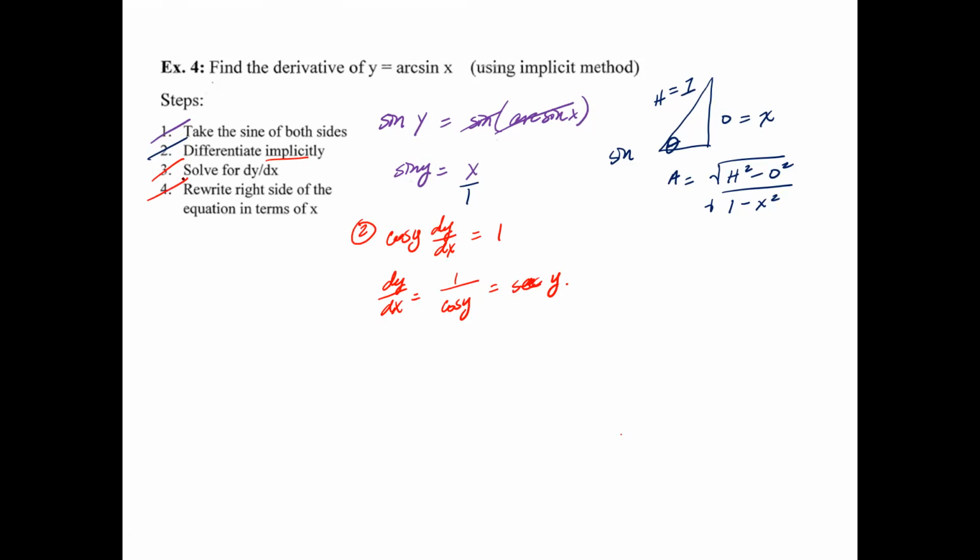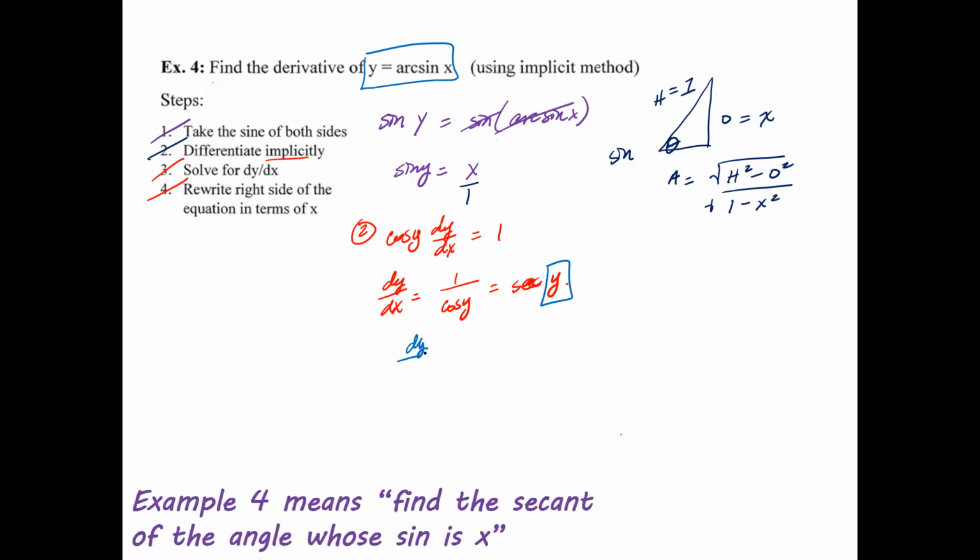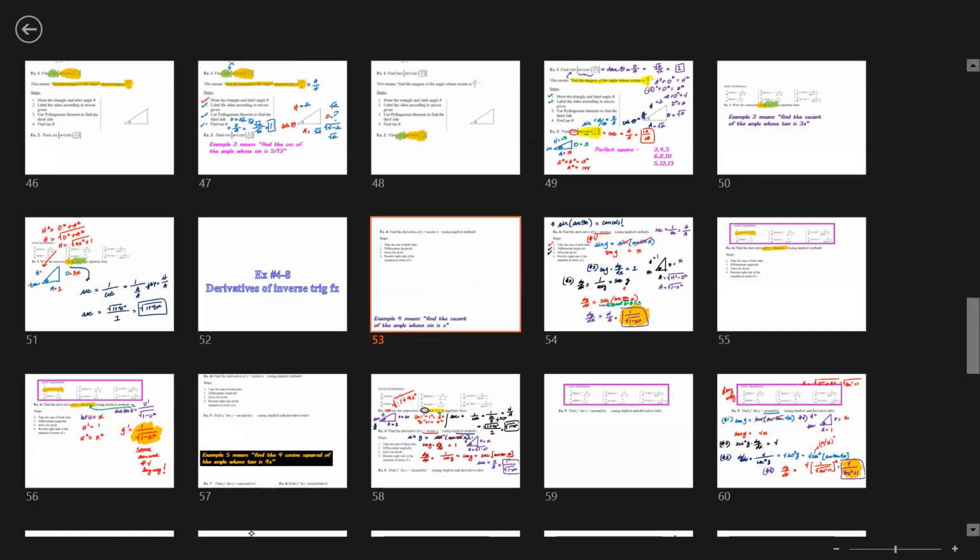Step 4, rewrite the right side of the equation in terms of x. So you have secant y right here. Now, what is that y equal to? Remember how in the very beginning you put y equals arc sine x? So your dy over dx is equal to secant, replace that y with arc sine x. And then, of course, you will have to repeat the example that you just did from examples 1 to 3.